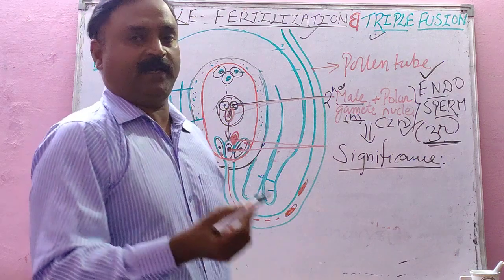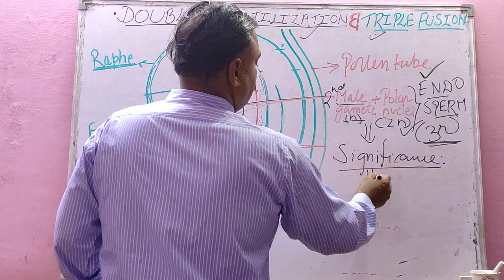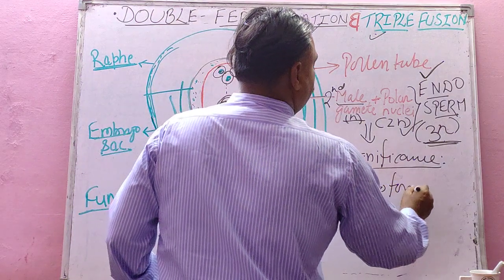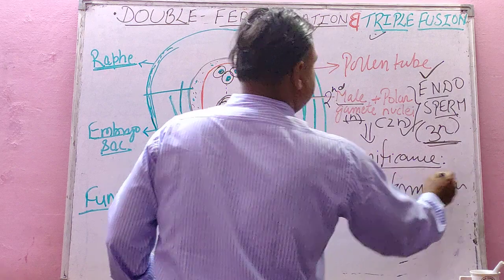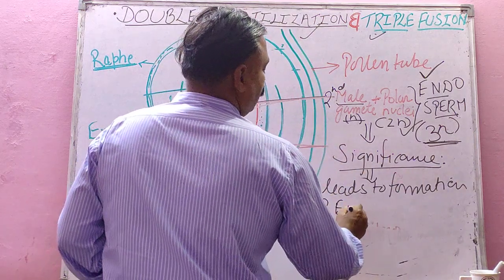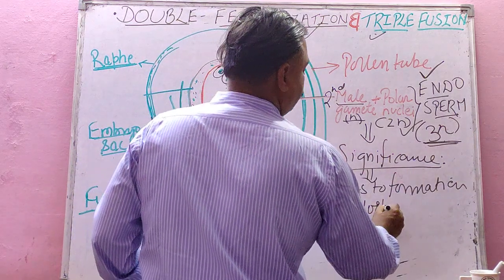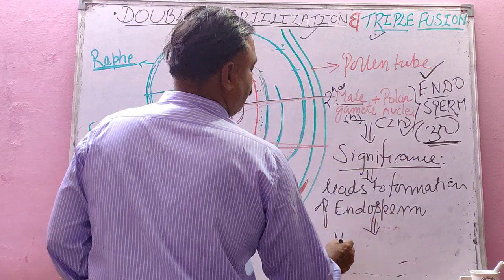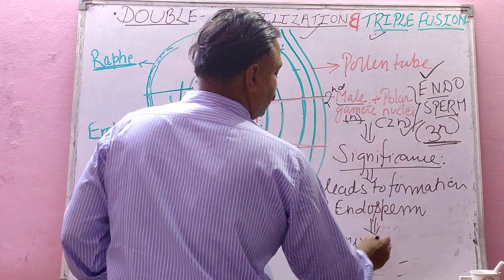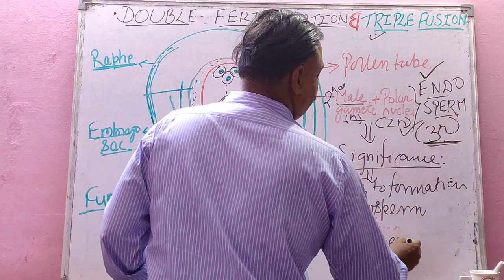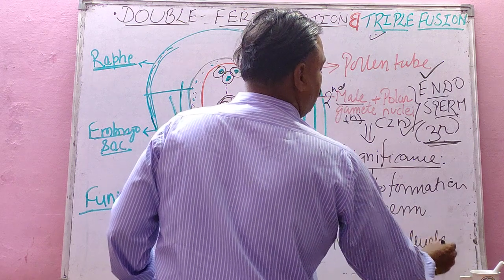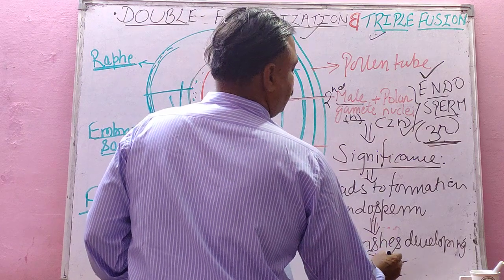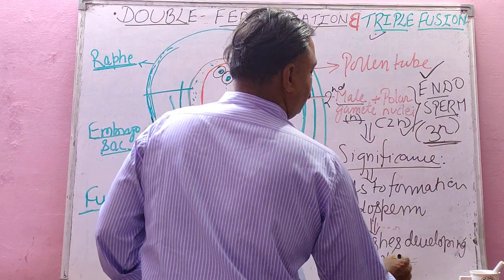The double fertilization leads to formation or production of endosperm, and endosperm increases the viability of the seed and nourishes the developing embryo. That is the significance of double fertilization.